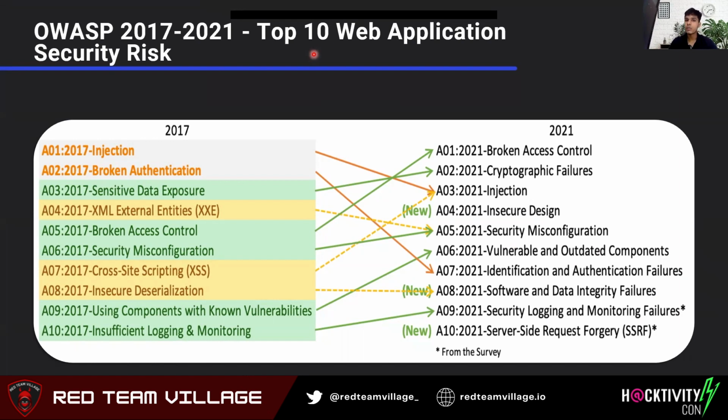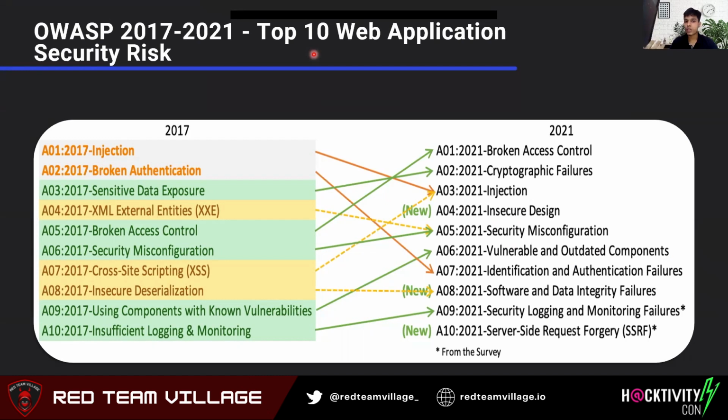Basically, if you're not familiar with the OWASP Top 10, these are the top 10 security risks collated in a way that standards, organizations and corporates use them. If it is a consulting company, they use it as a reference to categorize all the vulnerabilities they found.